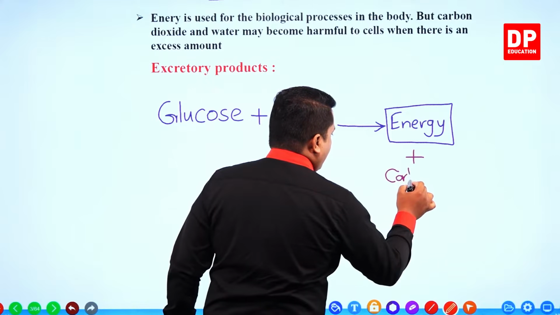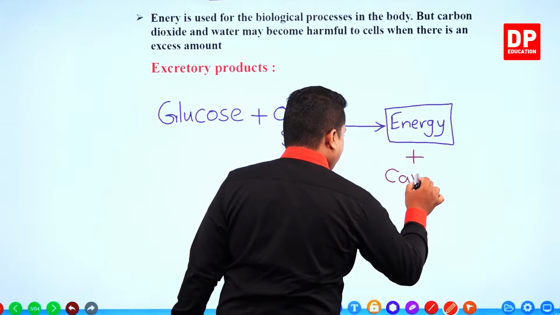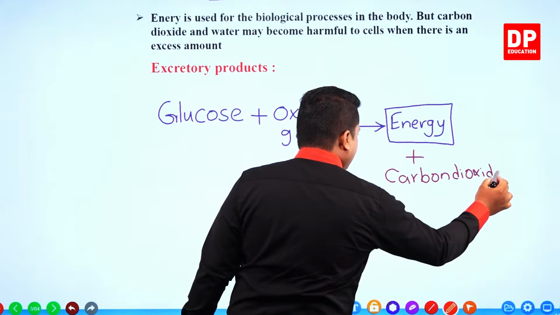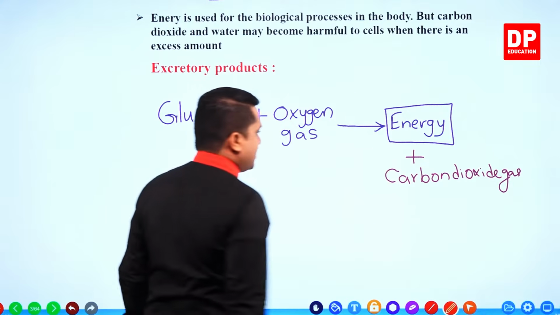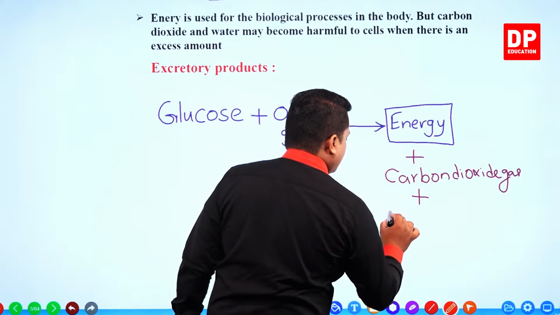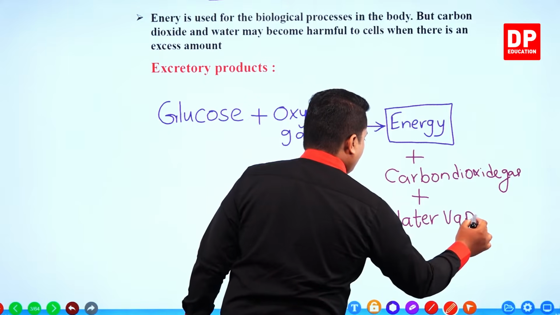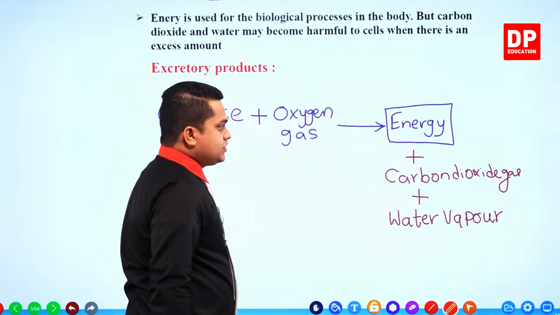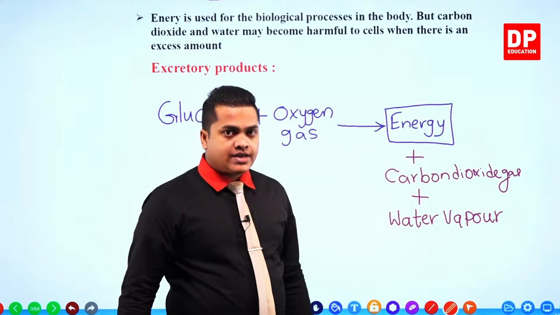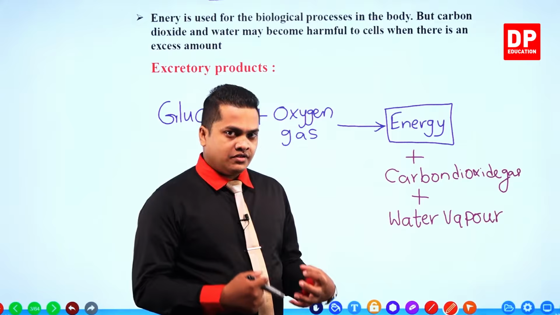One is carbon dioxide gas, and the other one, children, is water vapor. So you can observe that these are the products created during the process of respiration.